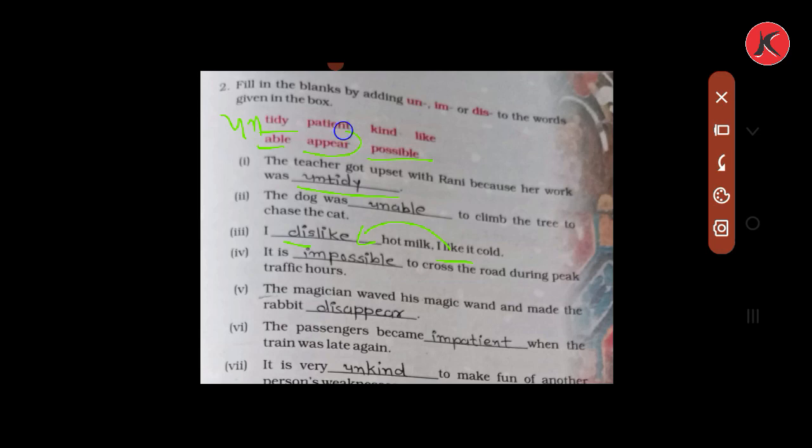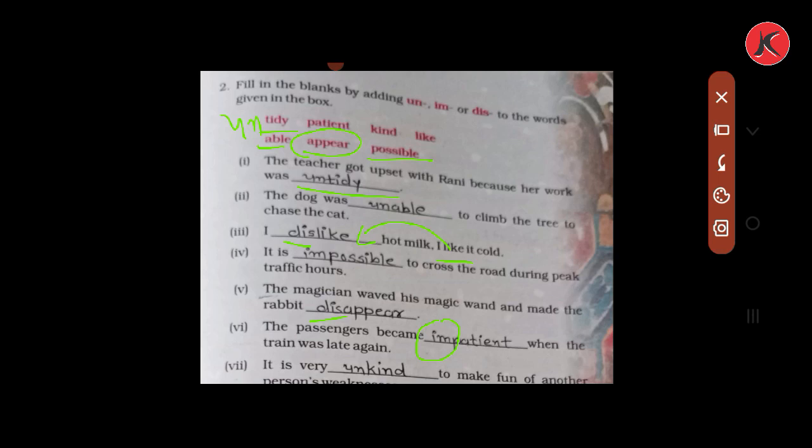Here appear is given. Now we have to write the opposite word of this word. So we will add dis at the beginning of this word and fill this blank with disappear. Next, the passengers became impatient when the train was late again. Here we have added im at the beginning of the word patient.